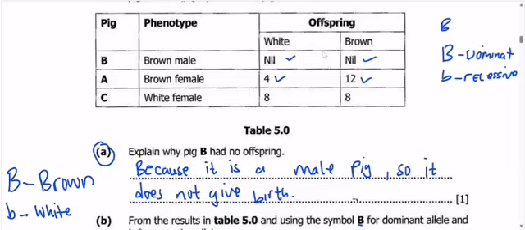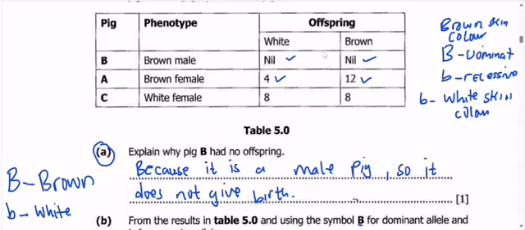So this will be brown skin color. The dominant allele B will present the brown skin color, and the recessive allele b will present the white skin color. That is how we know.